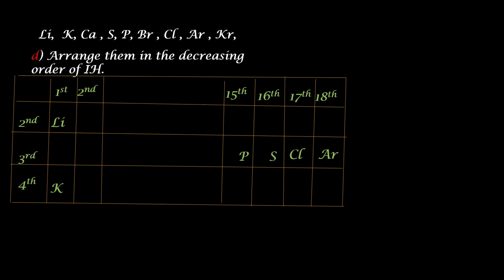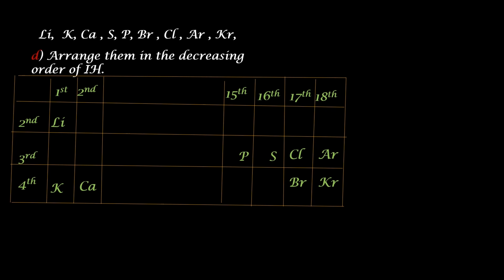In the list of elements provided, the positions of sulfur and phosphorus are given jumbled. We have to arrange them in the order of their atomic number. For phosphorus, Z is equal to 15 and for sulfur, Z is equal to 16. Calcium, bromine and krypton belong to second group, 17th group and 18th group respectively. They belong to the fourth period. In the examination hall, you should be able to do this mentally and very fast because the question may not carry too many marks and the time allotted will be much less.